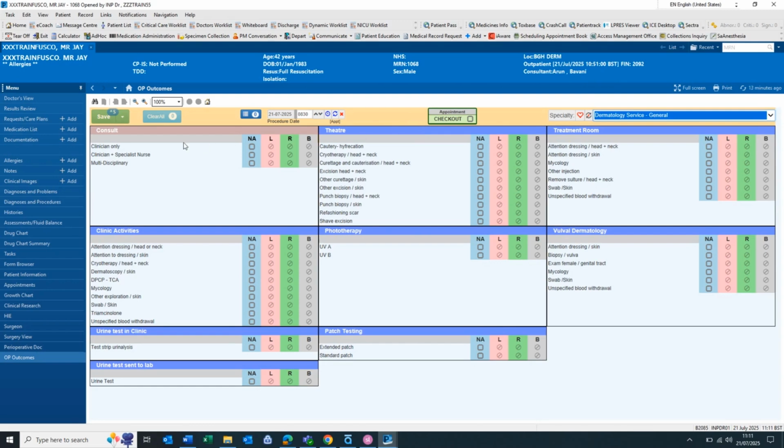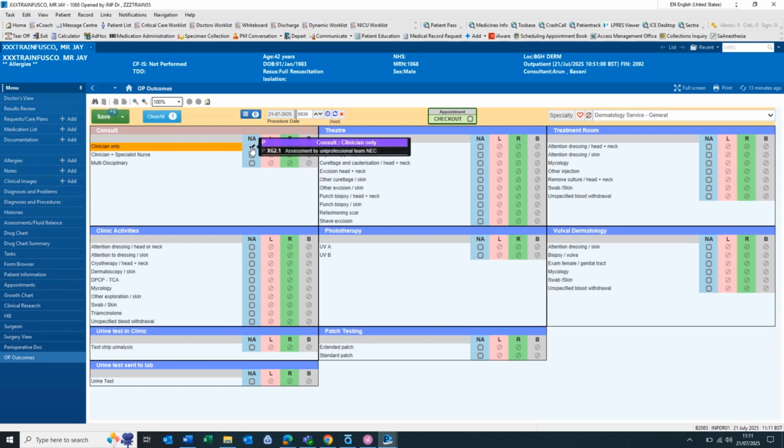The first thing to complete is the Consult section. Here you can specify who was present in clinic, for example, clinician only or clinician and specialist nurse. Tick the box next to the relevant option. Next, you will need to select any procedures that have taken place in clinic. This also includes any investigations the patient has been sent for. Tick the box next to the relevant option.